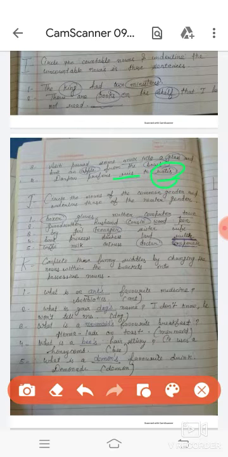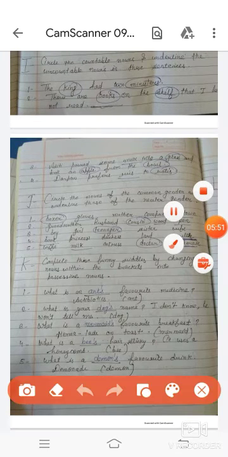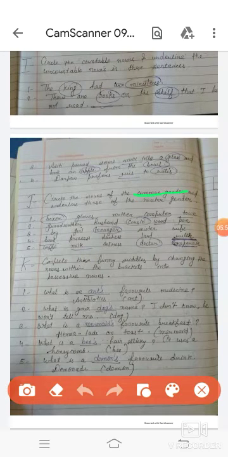Now next, move to question number J. Question number J is: circle the nouns of the common gender and underline those of the neuter gender. Students, you have to know what common gender is and what neuter gender is. Okay, common gender and neuter gender, what are they? Firstly we will discuss that. Firstly, what is a gender?